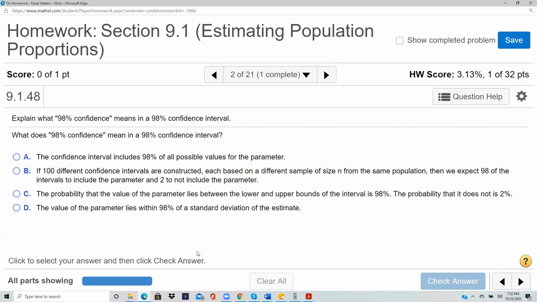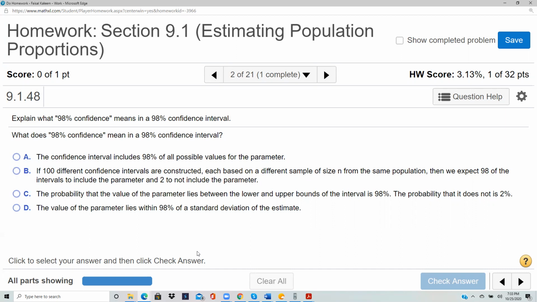If I'm 98% confident that the average height lies between 62 and 68 inches, then that means if I take 100 such intervals, among 98 of these intervals we expect the population parameter would be somewhere in there, and 2% of them will not have the population parameter.